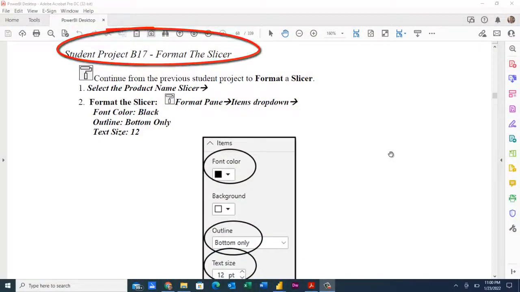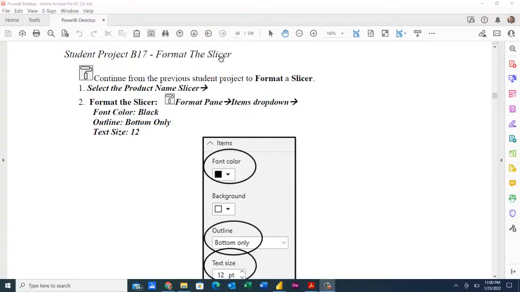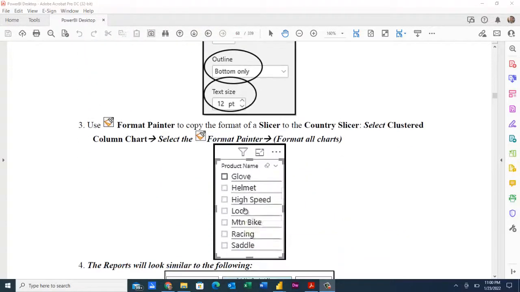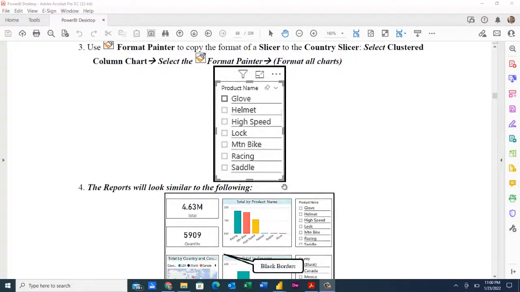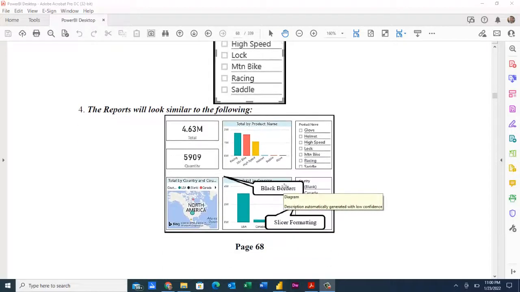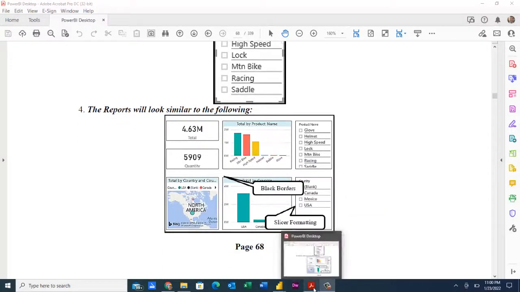Student project B17 looks like we're going to go through and format the slicer. So we can change font colors of the slicer. You can also change the layout, maybe use the format painter to copy from the country field, the clustered column chart, use that style. So we can go through and adjust them in that manner.